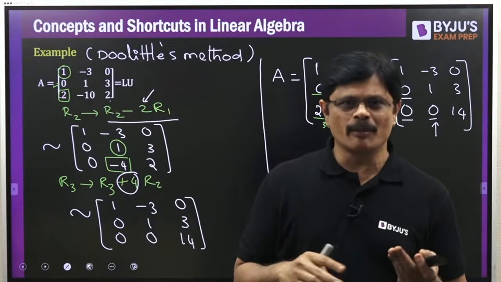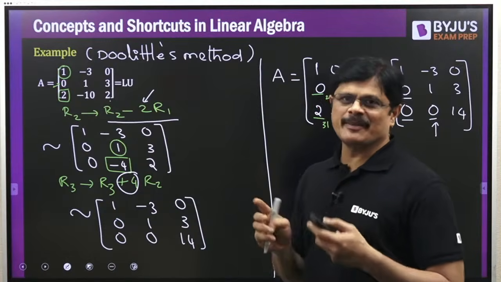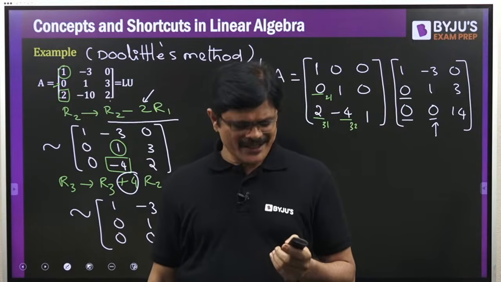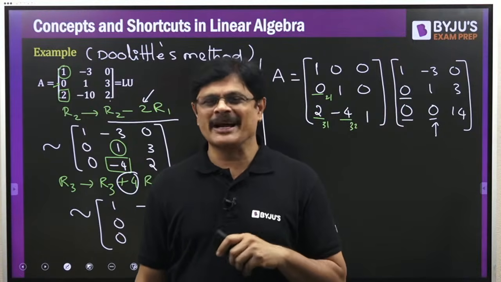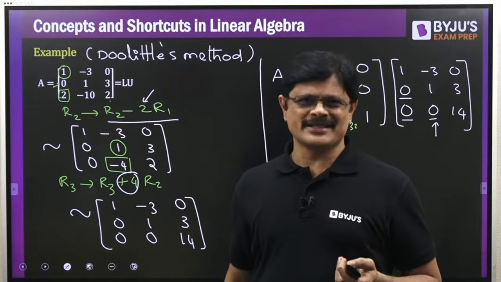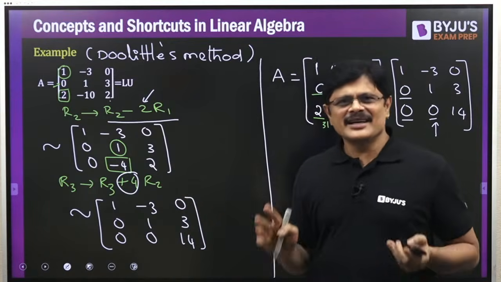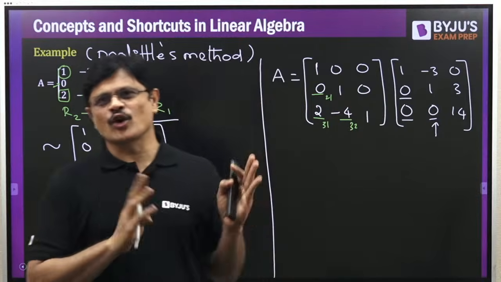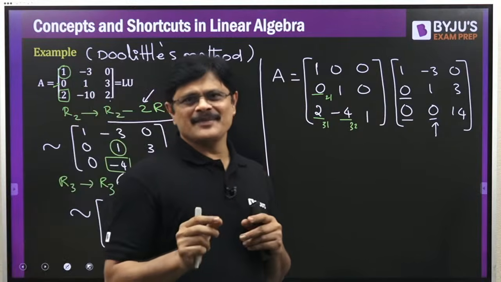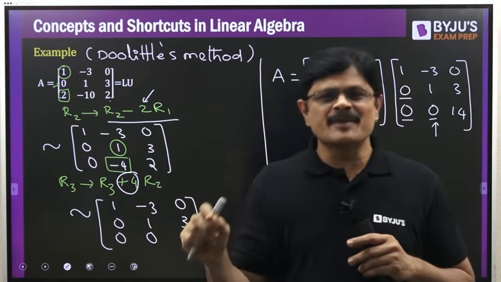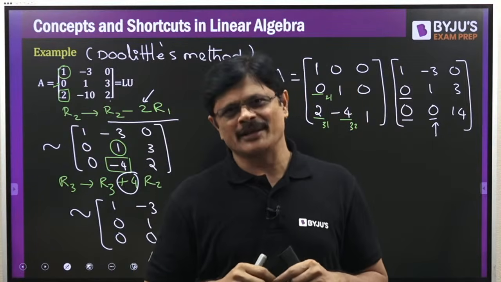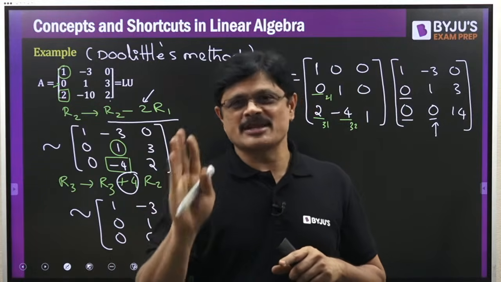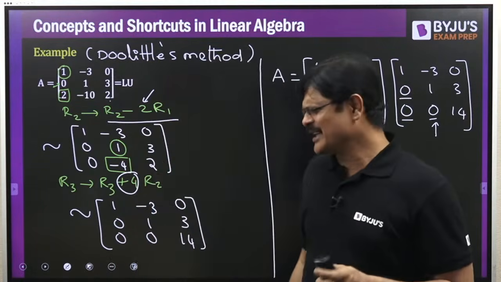Now if you want to know how, you just need to go a little back. The complete proof is beyond the scope, but I will give you the logic behind it. For that, we just need to review our elementary matrices concept. I'll give you that and conclude today's class. Hope the method is clear, Doolittle's method as well as Crout's method. Doolittle means the main diagonal of the lower triangular matrix must be 1, or you can call it the unit lower triangular method. Crout's method means the main diagonal of the upper triangular matrix must be 1. Just remember this. Nothing more than that.